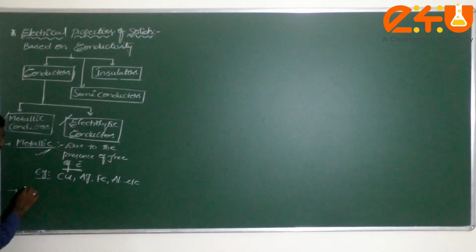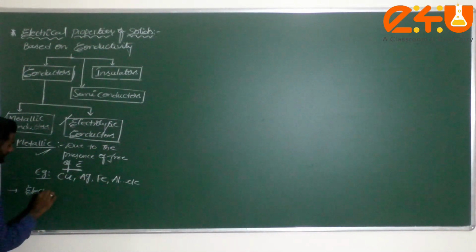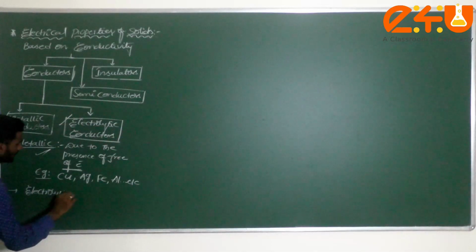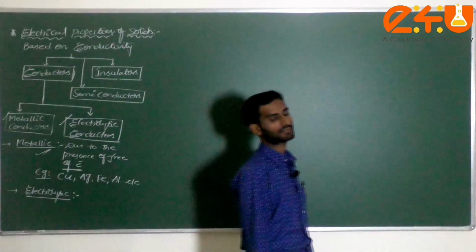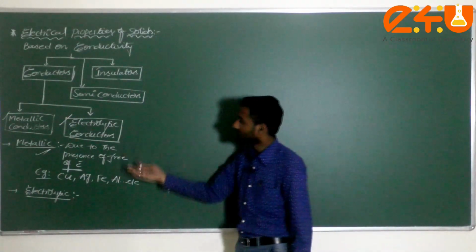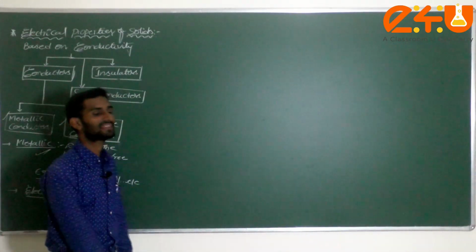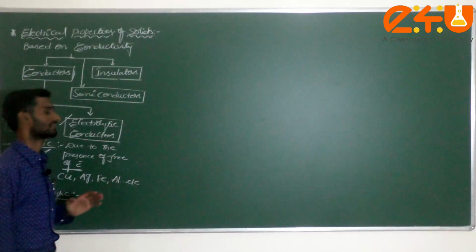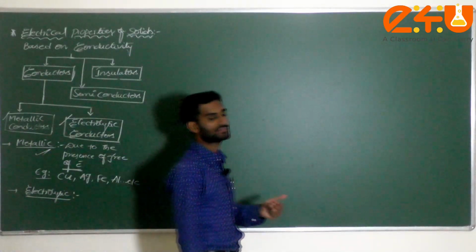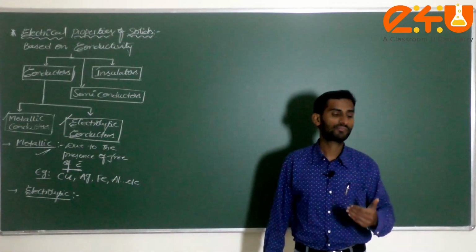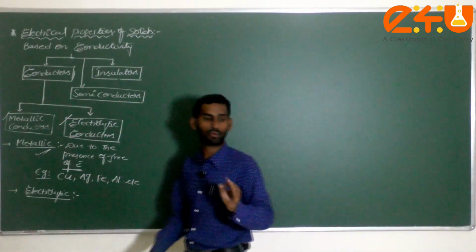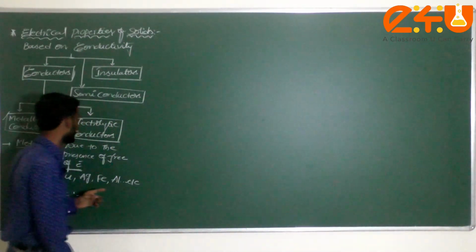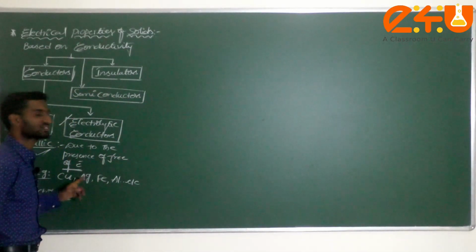Next comes electrolytic conductors. What are electrolytic conductors? These are the conductors in which the movement of free ions takes place in an aqueous solution or molten state.